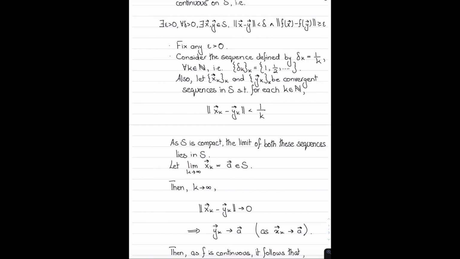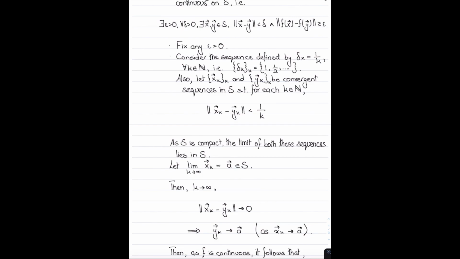So the way we do that is we consider the sequence given by delta equals 1, 1/2, 1/3, and so on. And then for each one of these terms, we find two sequences such that for each k in the set of natural numbers, the norm of x_k minus y_k is less than 1 over k. And we can assume that these sequences are convergent. If they are not convergent, we can always pass to a subsequence which actually does converge. So that does not make a big difference.